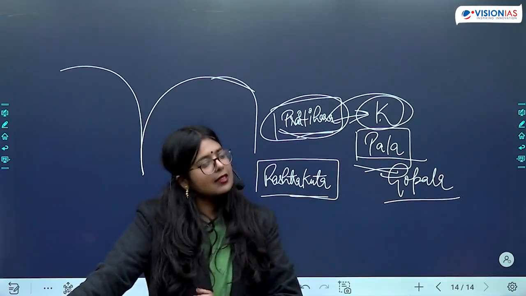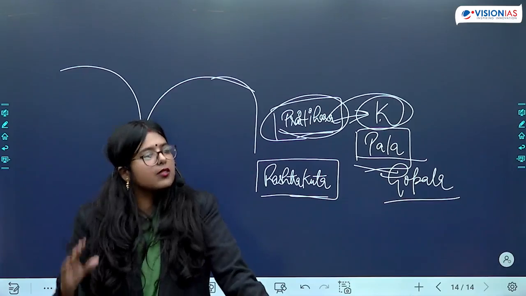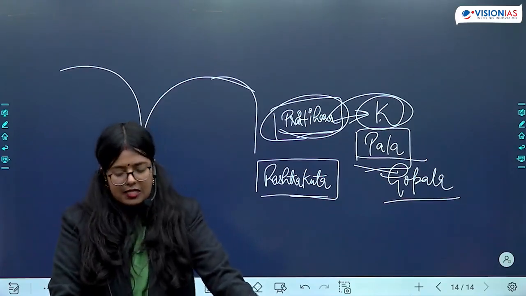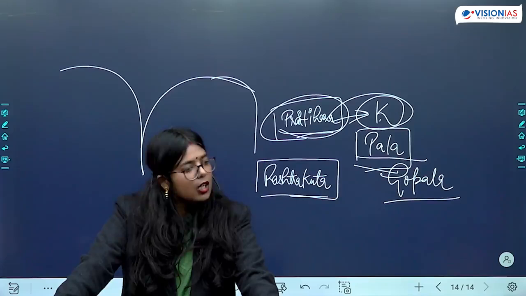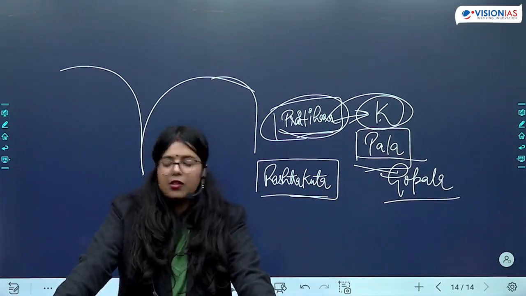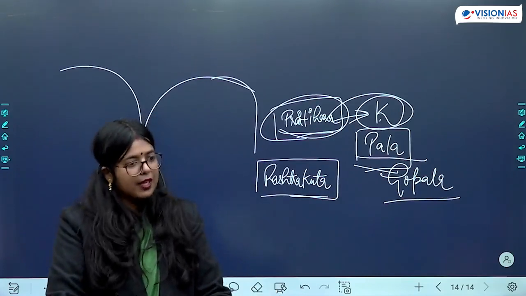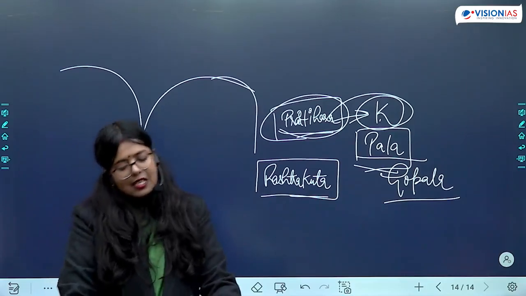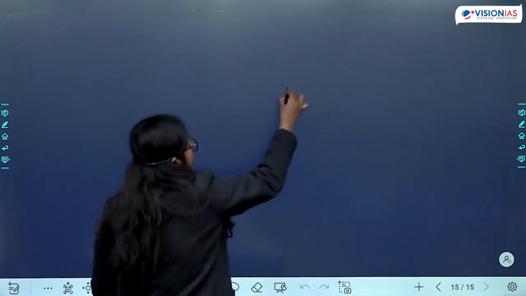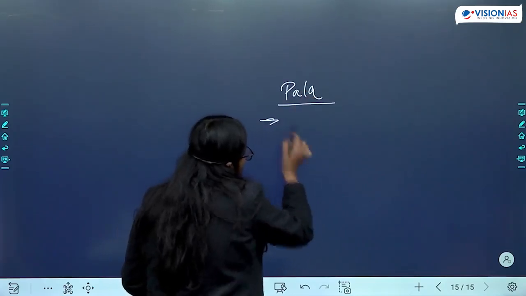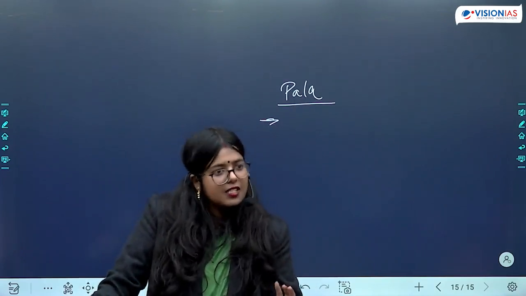So that is another thing we need to remember, that grants were given by these rulers for the functioning of universities. He is someone who also established Somapura Mahavihar. So they are establishing universities and Mahaviharas. That is another thing which we should keep in mind. Okay, what else are they doing? This is something important when it comes to their patronage to Buddhism and their patronage to educational institutions.